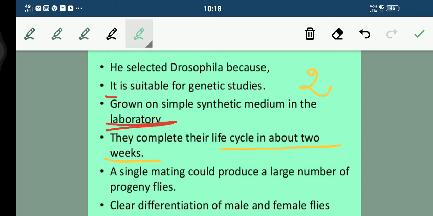We had just discussed Mendel's laws, and why he chose the pea plant. Similarly, Drosophila melanogaster was taken for this reason. A single mating could produce a large number of progeny flies, and there was a clear differentiation of males and female flies.